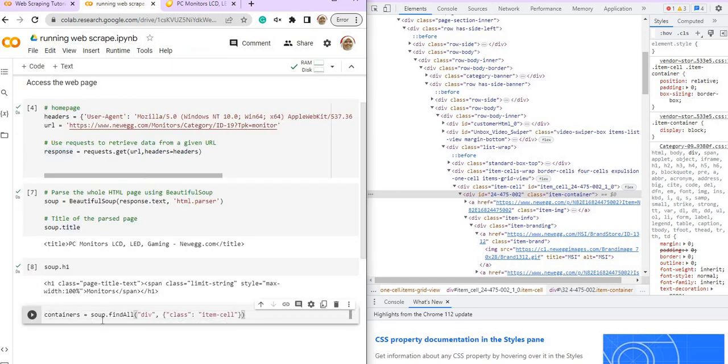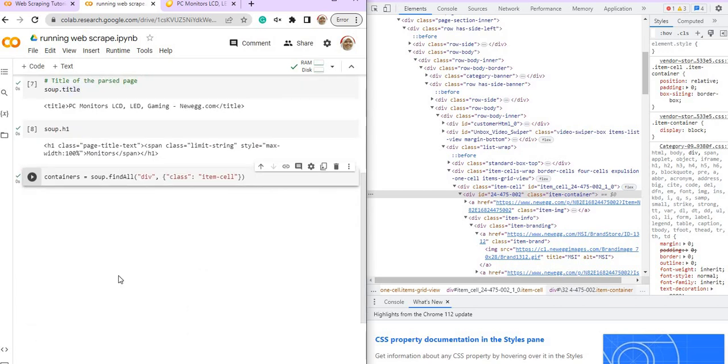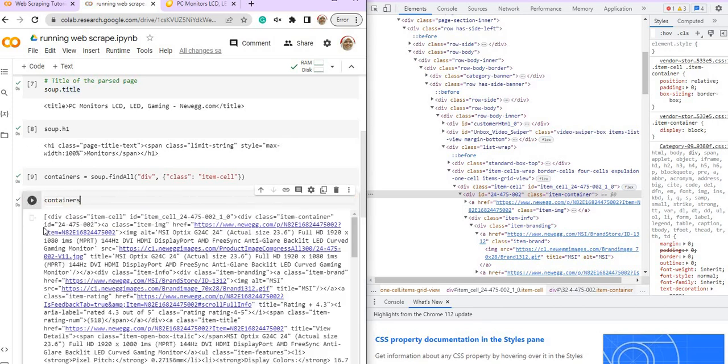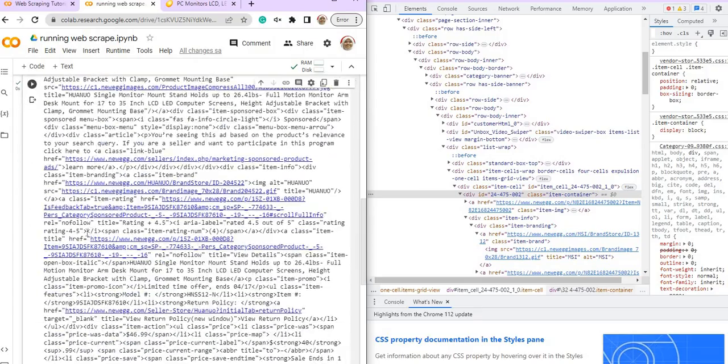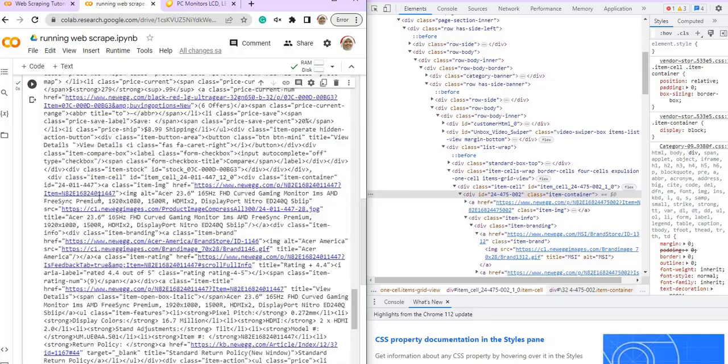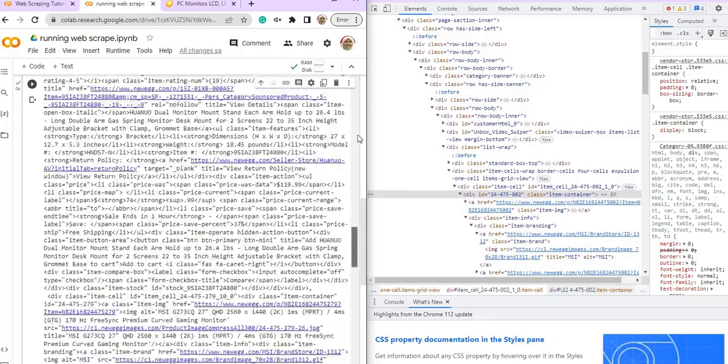Okay, saya suruh cari soup tadi referring to dia, kita punya Beautiful Soup. Find all div class item cell. Okay, so if you run, dia tak ada apa-apa pun. Kita tak ada apa-apa kalau tak keluar apa, sebab kita tak minta input. So kalau kita panggil container sahaja, dia hanya bagi tahu containers tu, dia bagi list all the item cell yang ada.